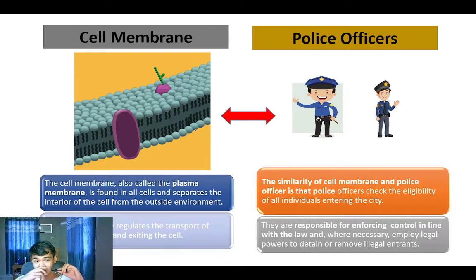Cell membrane and police officer, same as the nuclear membrane and the security guard. Cell membrane also separates the outside of the cell and the inside of the cell, and it regulates the transport of materials entering and exiting the cell, while police officers also do the same thing. They regulate who enters the area and who comes out, and also the police officers check the eligibility of all individuals entering the city.